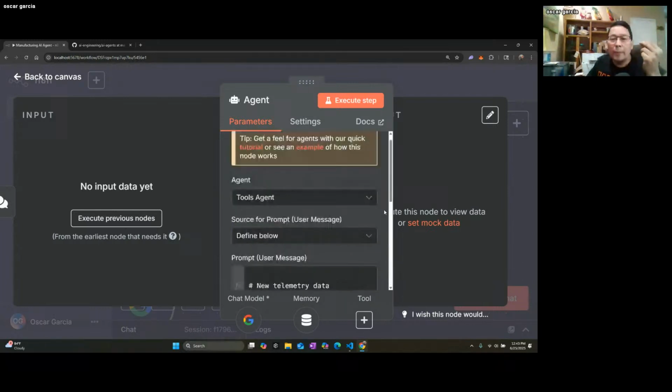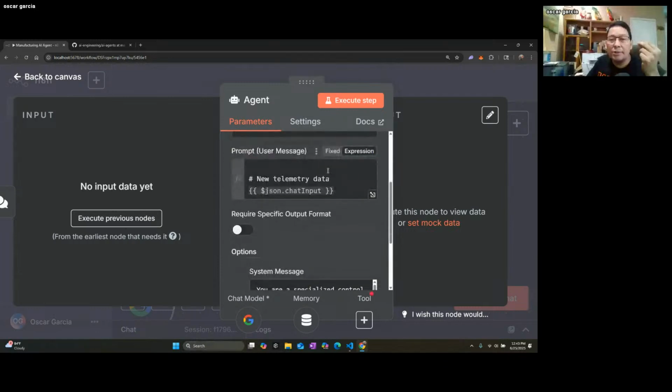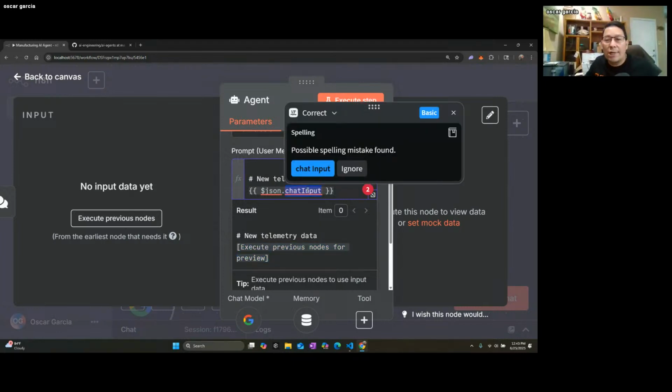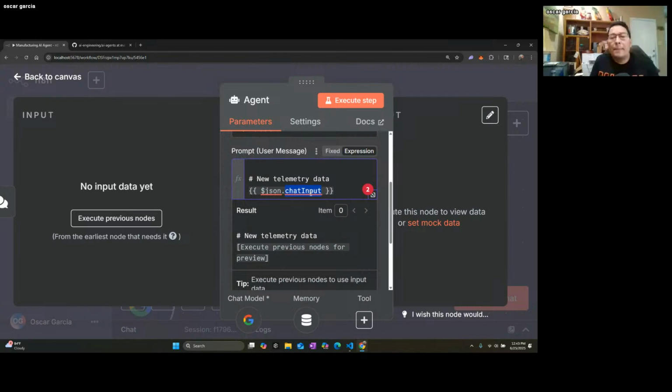And then we have here the user prompt, and in the user prompt we're using input fields to say, hey, new telemetry data from previous nodes. And this is where we are configuring the fact that whatever comes in through that chat input channel, this is your telemetry data, use that, and then run and execute your analysis.